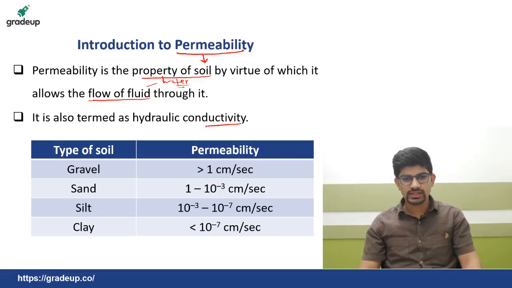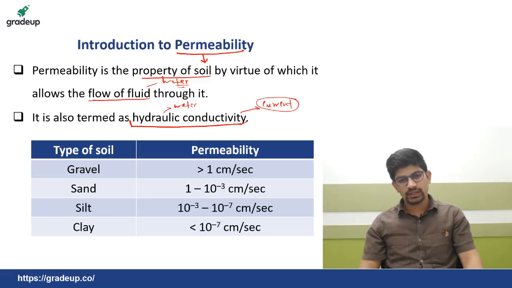Now it is also known as hydraulic conductivity. You know conductivity is generally said with respect to electric current, which flows through the wires. So conductivity is referred to the current in electrical equipment. Here you have attached the word hydraulic, that is with respect to water. It is allowing water to flow through the soil, so that's why it is also termed as hydraulic conductivity.